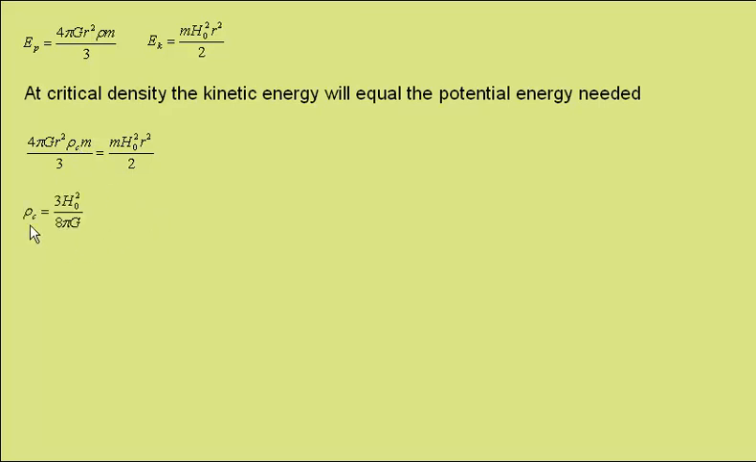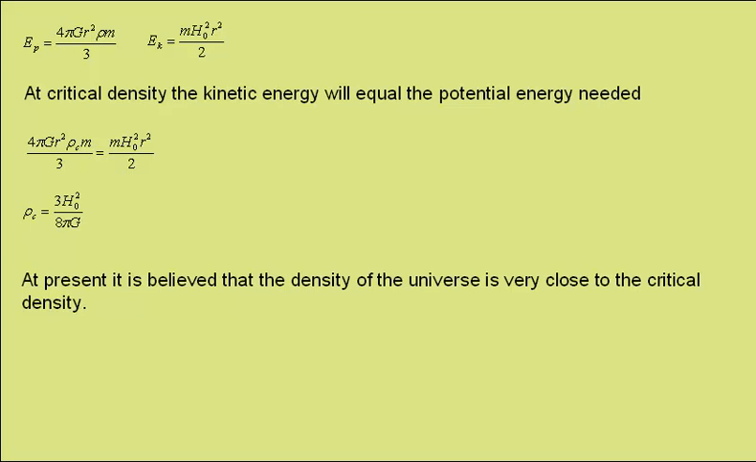Rearranging, we get that the critical density is given by 3 times the Hubble constant squared over 8 pi times the gravitational constant. At present, it's believed that the density of the universe is very close to the critical density.